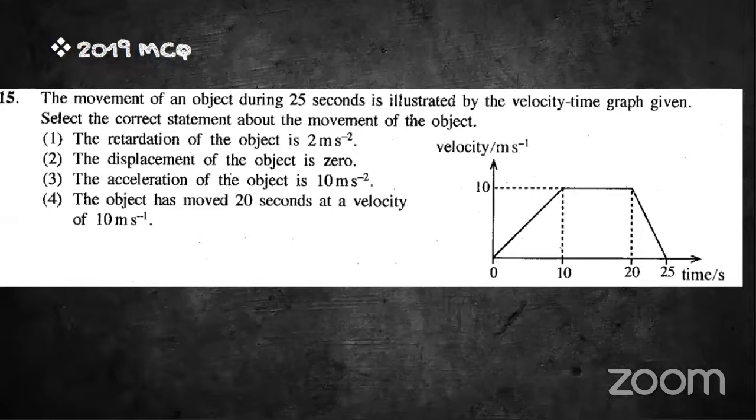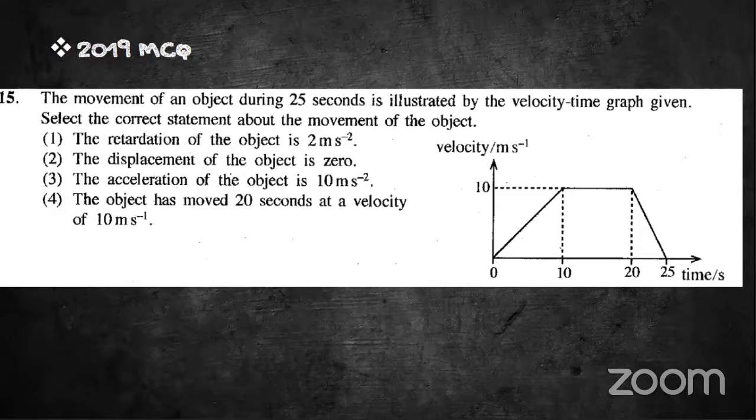You should just find the area of the two triangles and the two rectangles. That's also a correct way. Yes. What is meant by retardation? Retardation is deceleration. That means when the speed is decreasing, we call it retardation, slowing down, right? So what is the answer? Okay, I am getting 1. I'm getting 3 also, 4 I am getting.